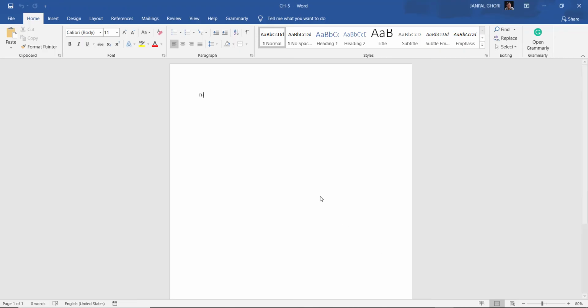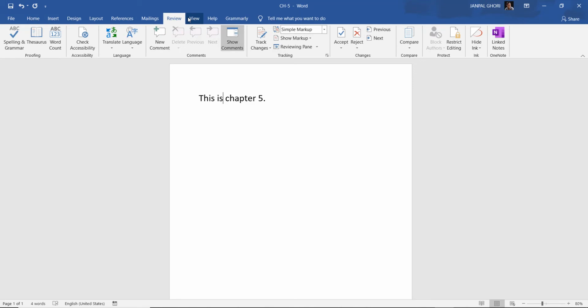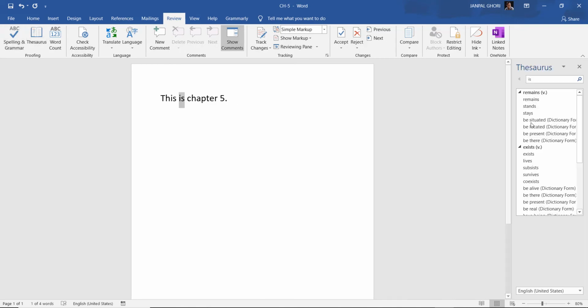Suppose this is chapter 5. Okay, text size is small, let me enlarge it. This is chapter 5. Now I want to check the spellings. So what will I do? I will go to tools, or what we can say, review. So here in review, you can see spelling and grammar, you can check here. Spelling and grammar check is complete. Right, in thesaurus also you can see whether it is wrong or not.